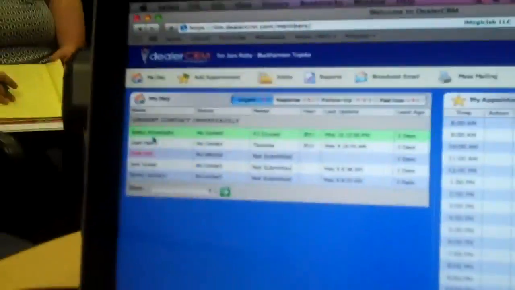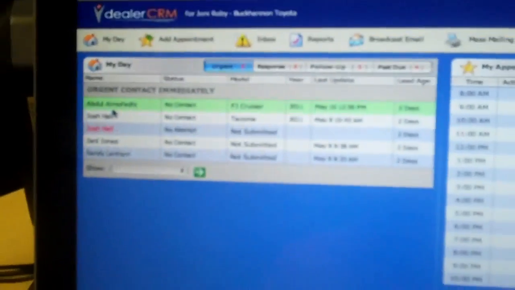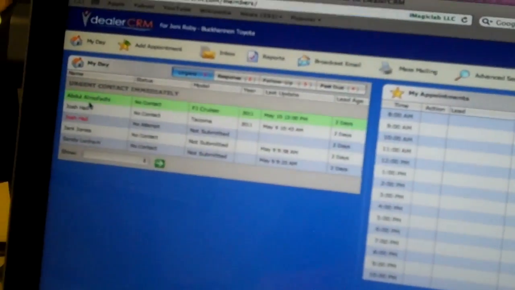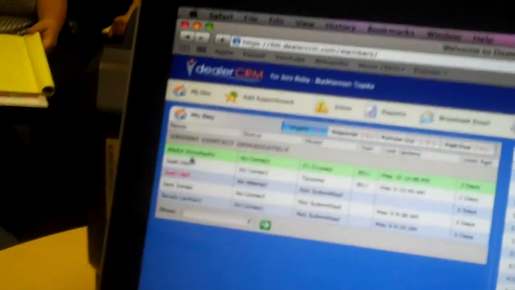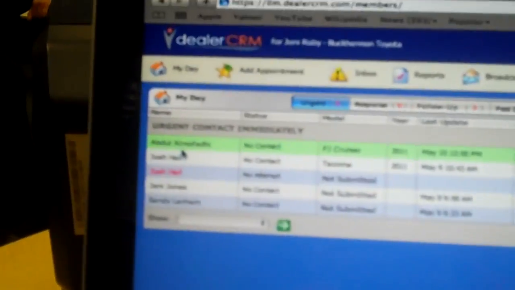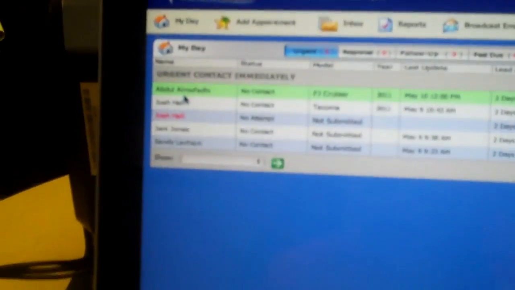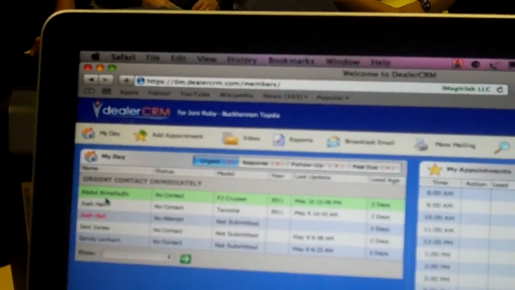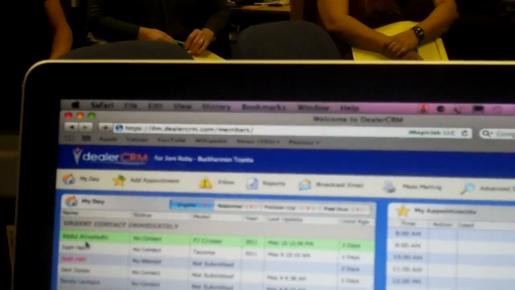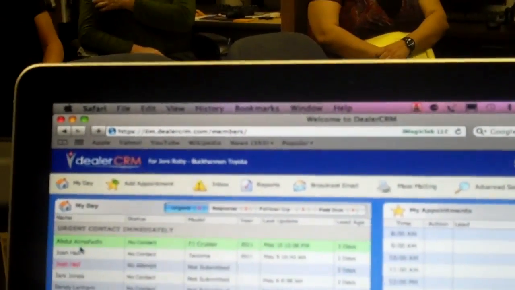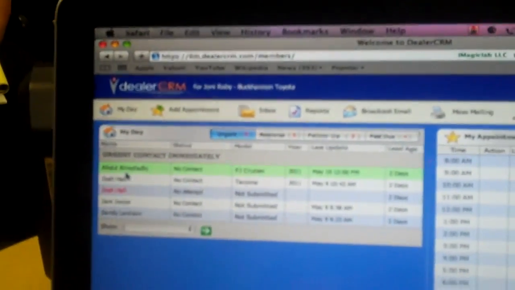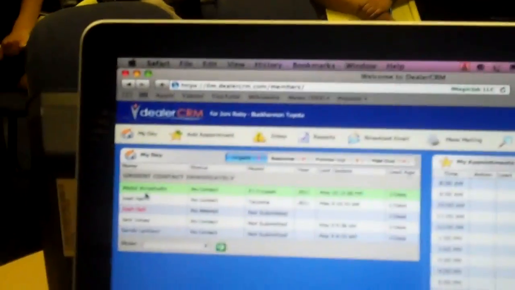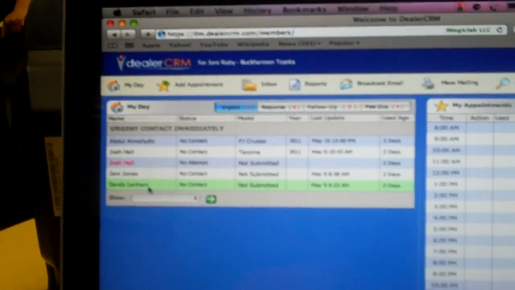So again, the first thing Joni does when she walks in is her 3-minute book. After she does the 3-minute book, she looks at her current appointments or reminders for the day. Then she goes right into engaging her stuff, and within the first 5 to 10 minutes, that's all done. First things first, she's going to click urgent. She's going to handle all the fresh leads. When I say handle, that means specifically make sure that the emails went out, automated, and if not, do them, and then all she's going to do is make the phone call and try to connect. If there's no connection, or if there's a connection, you handle it, and then you go on to the next lead, next lead, next lead.